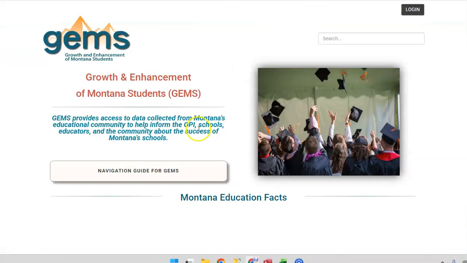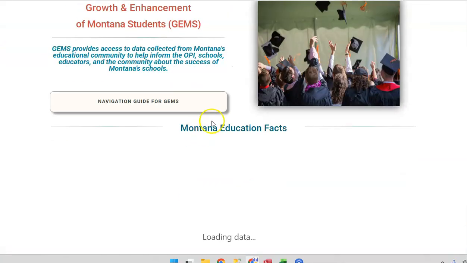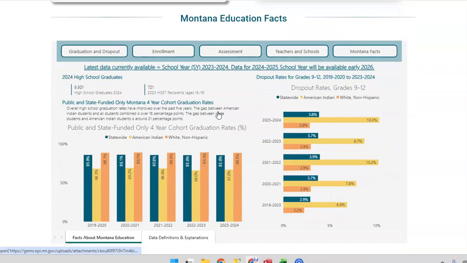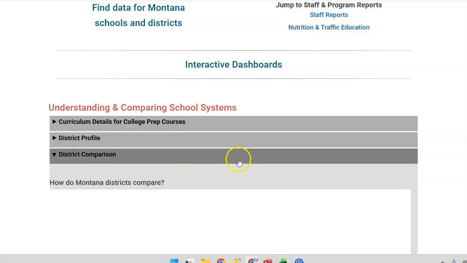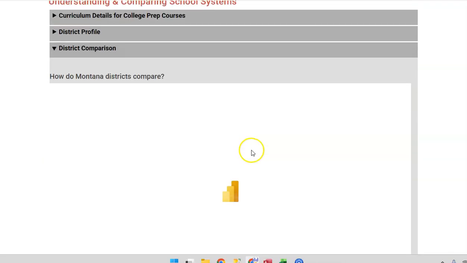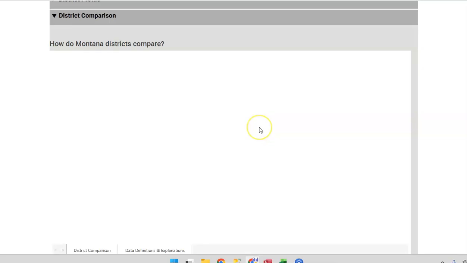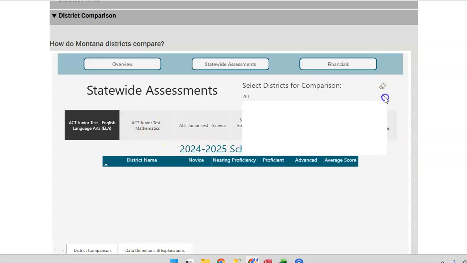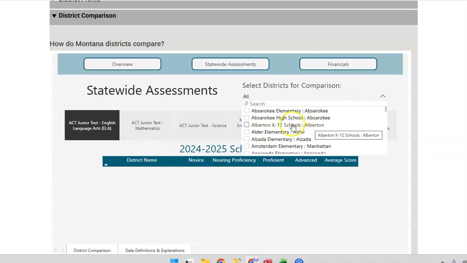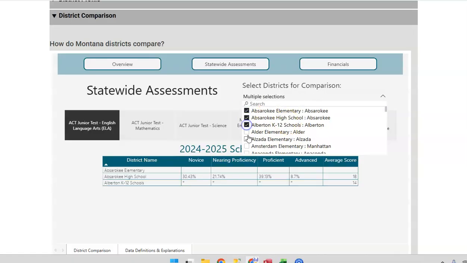So I clicked on that. This is a fantastic website with a lot of data, but I'll show you that if you go to the school and district data and this district comparison, and give it just a second, then what comes up is you can click on the statewide assessments, and then you have a drop-down list of 400 plus schools in Montana, and you can just start clicking on those and